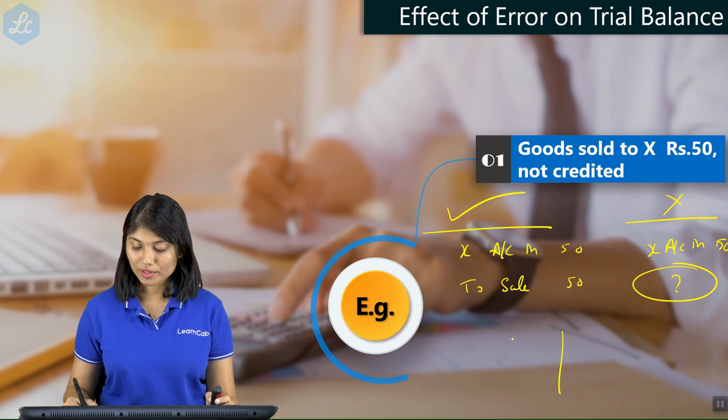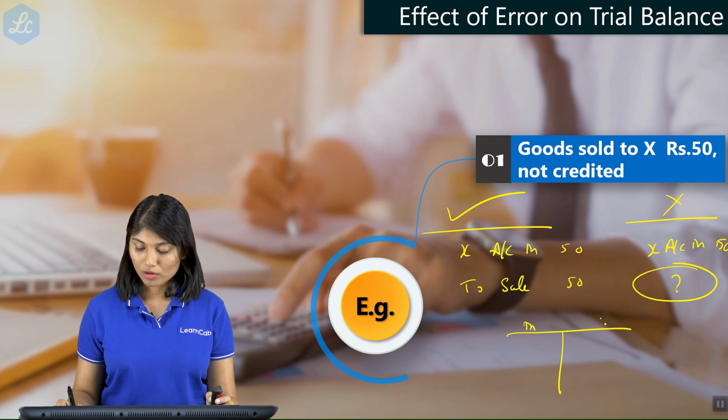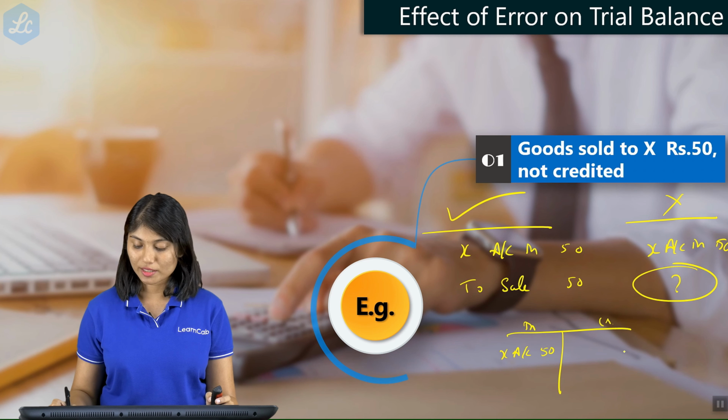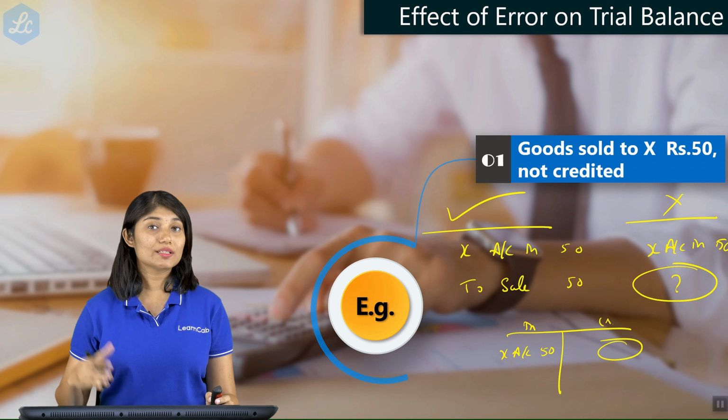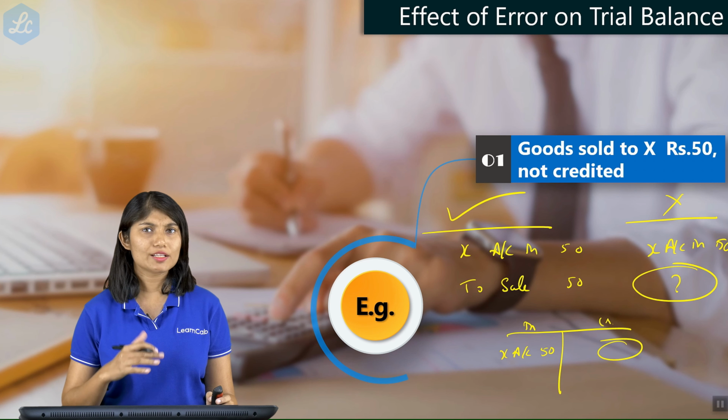So obviously what will happen in the trial balance? On the debit side and credit side, what will be the impact? On the debit side, the debtor balance will appear as 50. But on the credit side, you will not have it. So naturally the credit side is going to be 50 rupees short, right? So the trial balance will not tally.